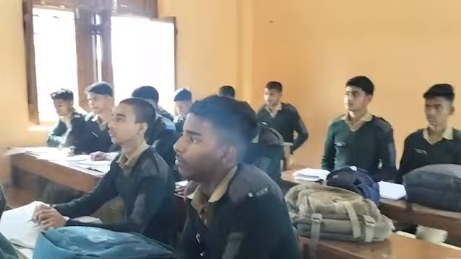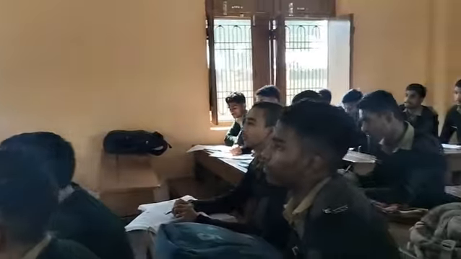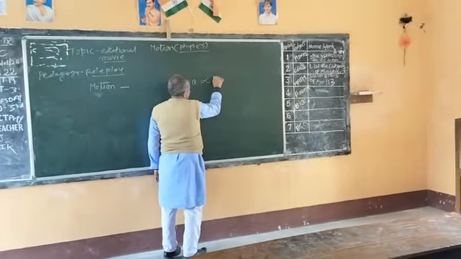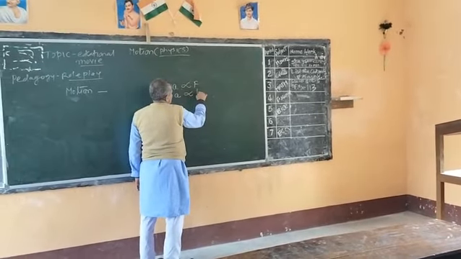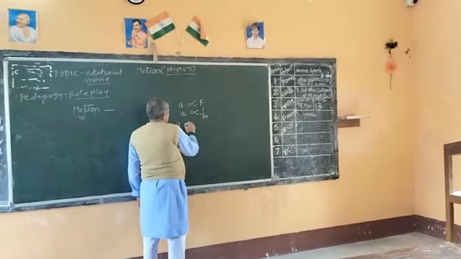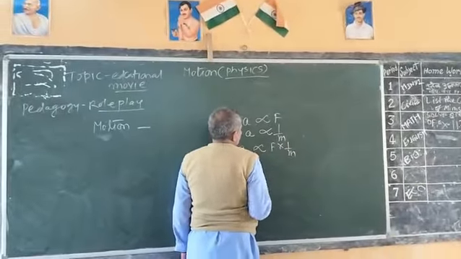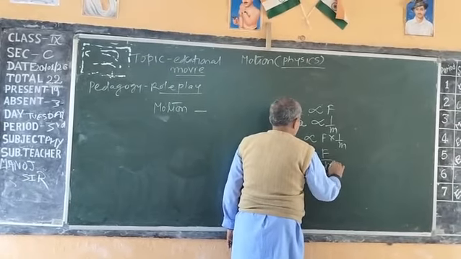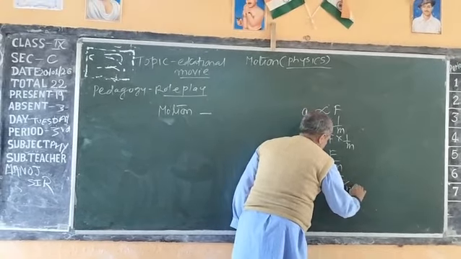The second law is that the acceleration produced in a body is directly proportional to the applied force, and inversely proportional to the mass of the body. It means the acceleration is proportional to F by m, or equal to k into F by m.